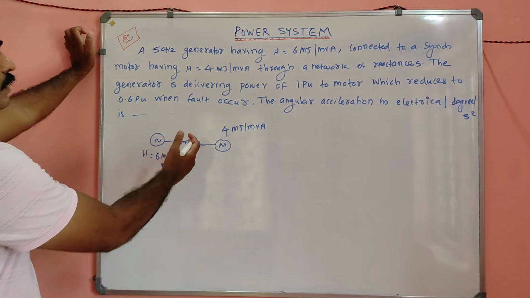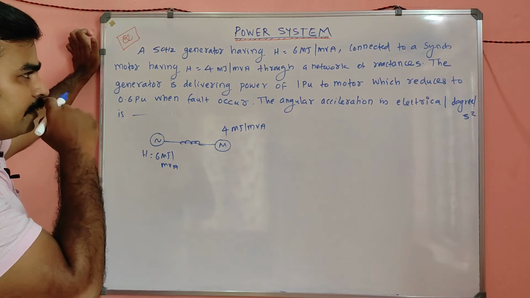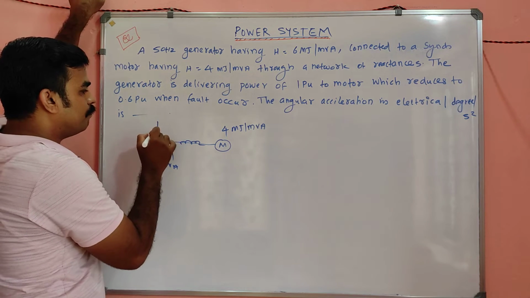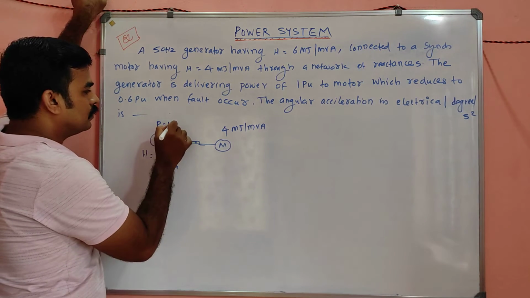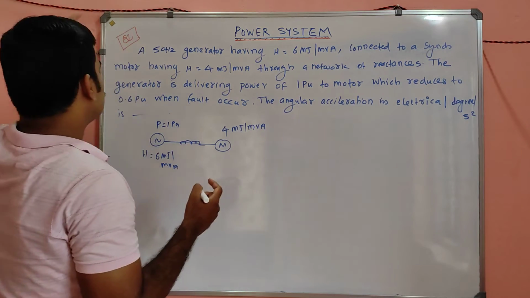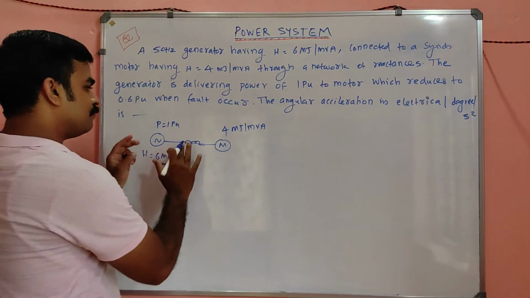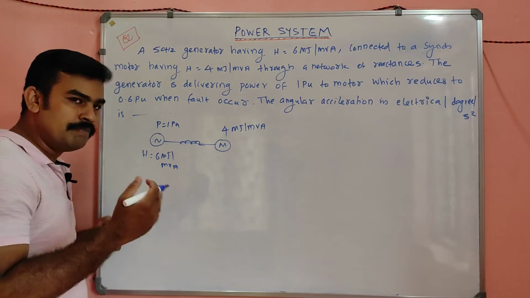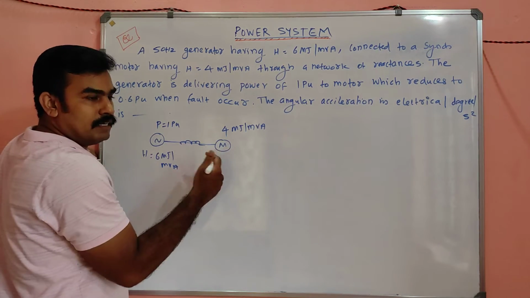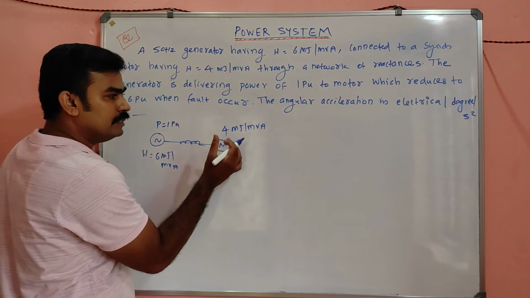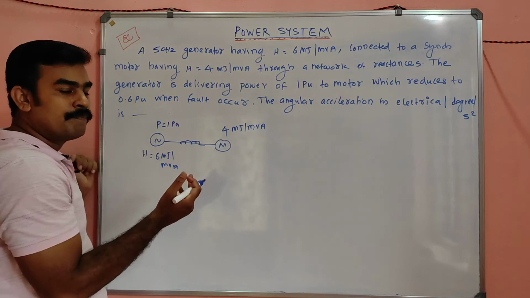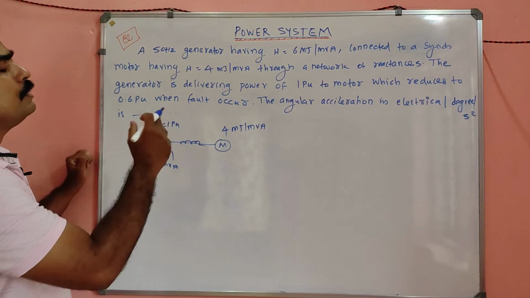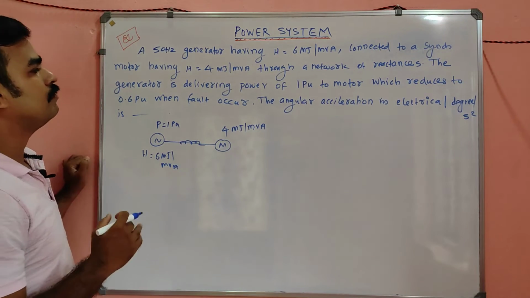Through a network of reactances, the generator is delivering power of 1 per unit, which reduces to 0.6 per unit when a fault occurs. Suddenly some fault occurs here and its power reduces to 0.6 per unit. That means initially, if you neglect the losses, the motor gets a power of 1 per unit. Suddenly what happened? The generator output is reduced to 0.6 per unit when the fault occurs.